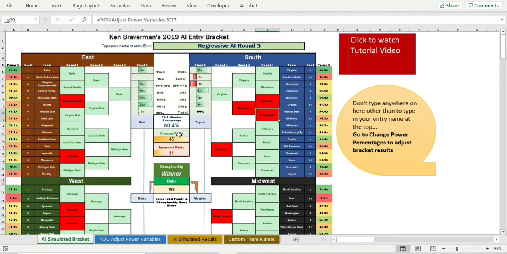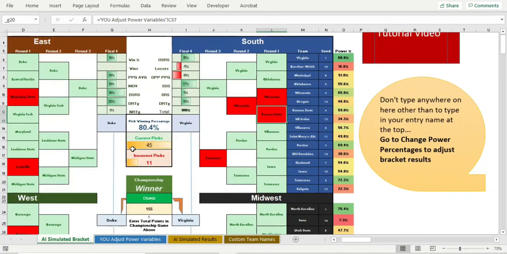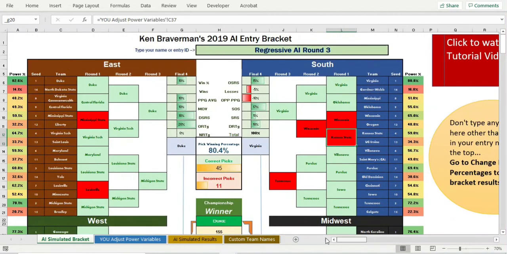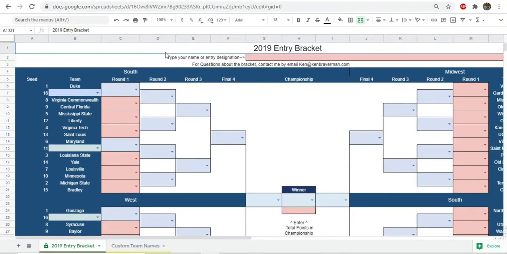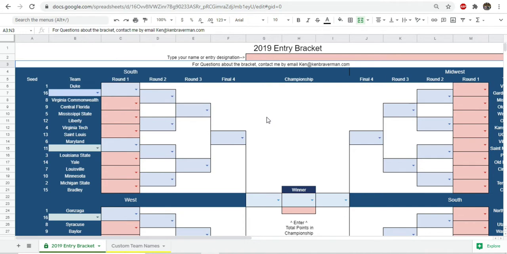Now in 2019, the last year I had this, I did some advancements to this nuts thing I have. For over a decade, I believe since around 2009 or 2010, I started doing the March Madness thing and doing the tournaments. Ken at KenBraverman.com. That's right, that's me. This is a bracket in Google Sheet that you can fill out.